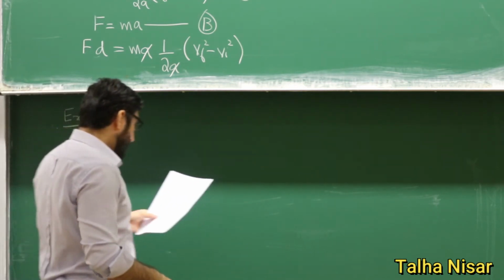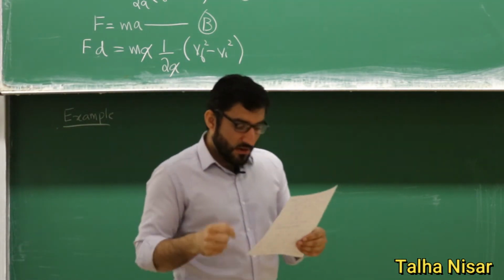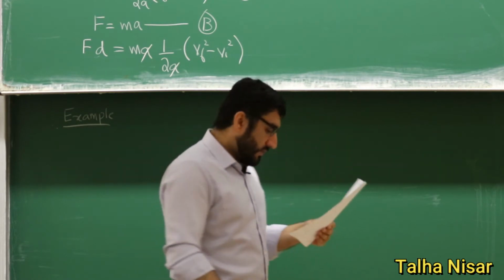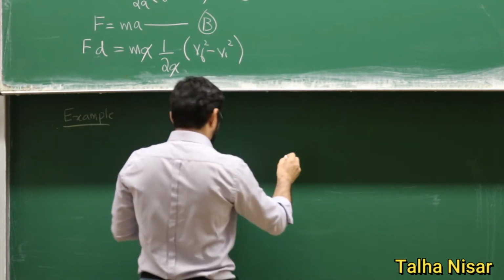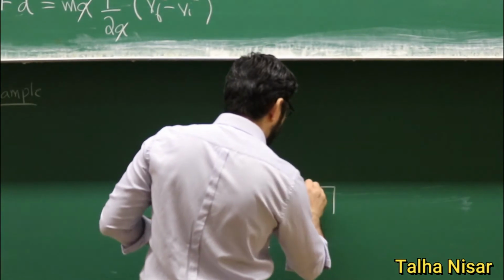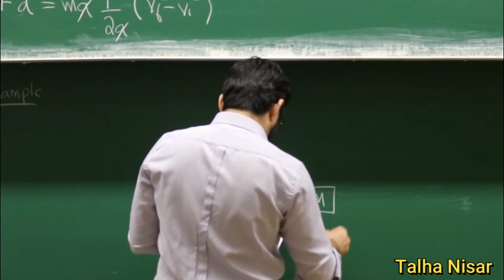A related example: a person lifts an object from point A to point B. So we have here an object which has some mass.